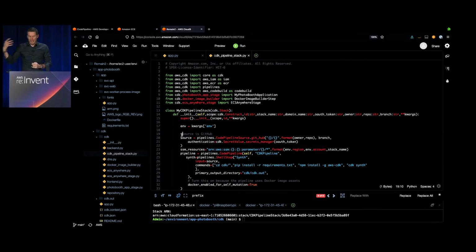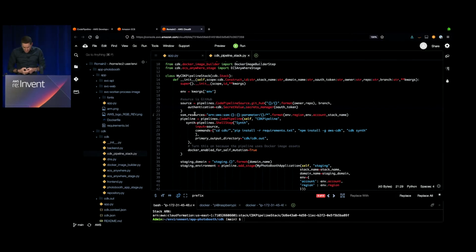Okay, so I have my source in GitHub, so I'm passing on the owner and the repo, so we know where to retrieve the information. I'm also indicating the branch. So in this case, there will be main and the OAuth token, so I can authenticate against my repo and retrieve the code. Next step would be for me to create the pipeline. So I'm going to create this code pipeline, and I'm going to call it CDK pipeline.